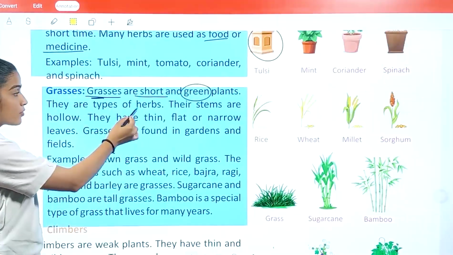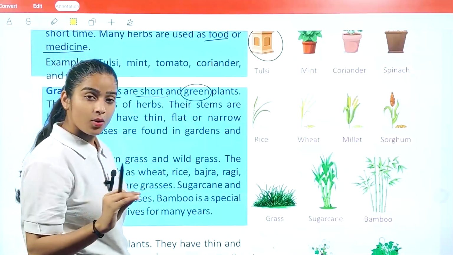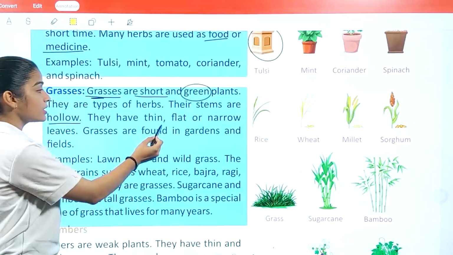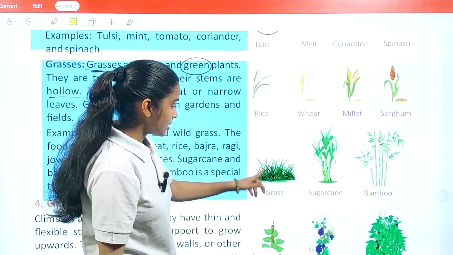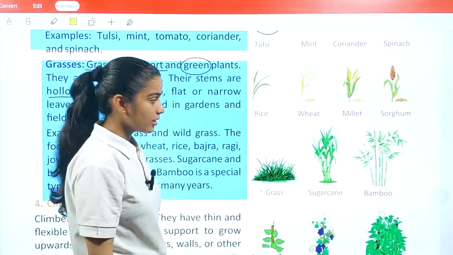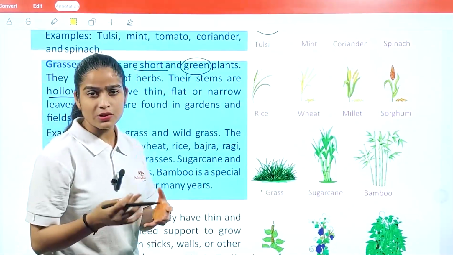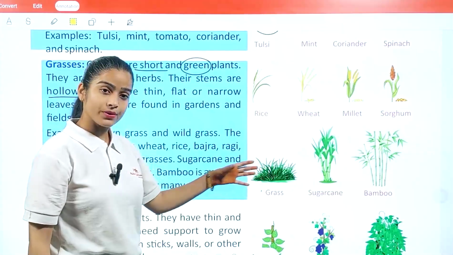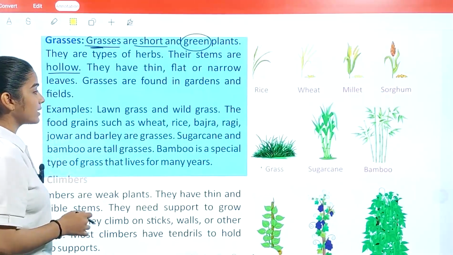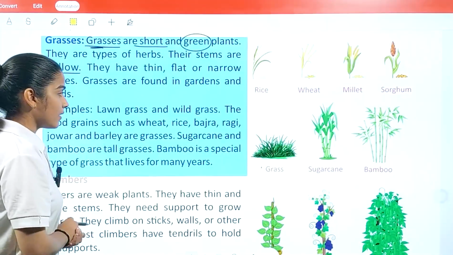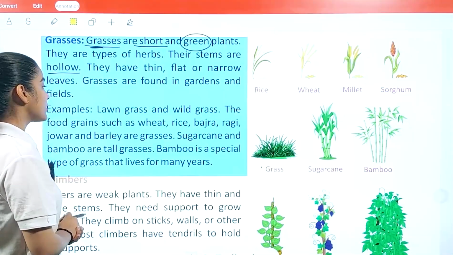Next, they are types of herbs. We already understand their stems are hollow, meaning empty. Now they have thin, flat or narrow leaves. These types of leaves you have seen in grasses: thin, flat, and narrow. Now, grasses are found in gardens and fields. If you see your garden or your parks, you see this type of grass there. Next, what are the examples we have? Lawn grass and wild grass.